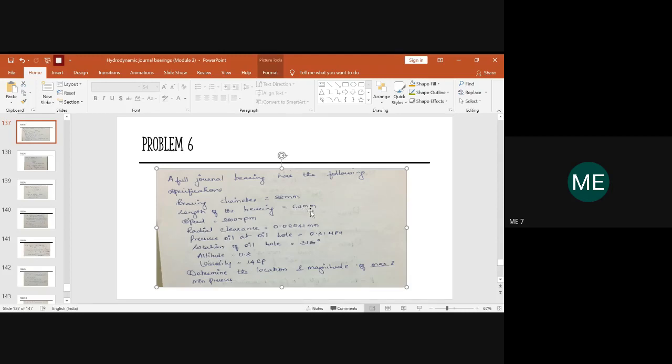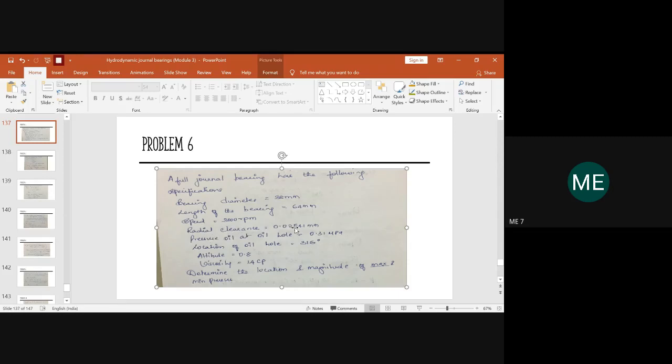Please take down: the bearing diameter is 38 mm. Length of the bearing is 64 mm. Speed is given as 3000 rpm. And here again, it is a problem with radial clearance. Please see whether the diametrical clearance is given or radial, because based on that, the equations we follow will change. I have shown you problems on both radial clearance and diametrical clearance, so you should be aware of when and how to change the formula.